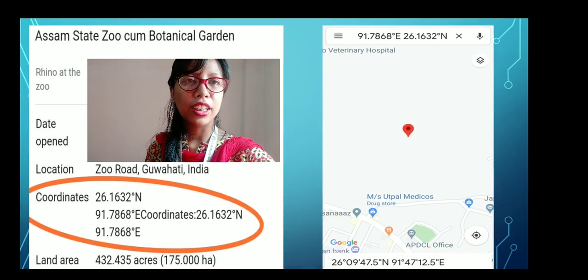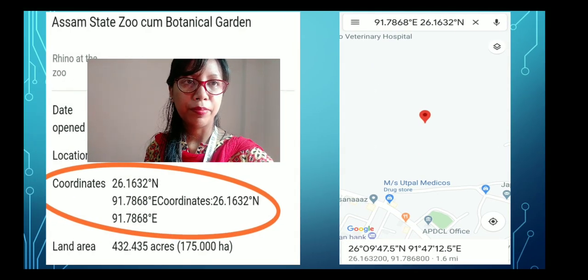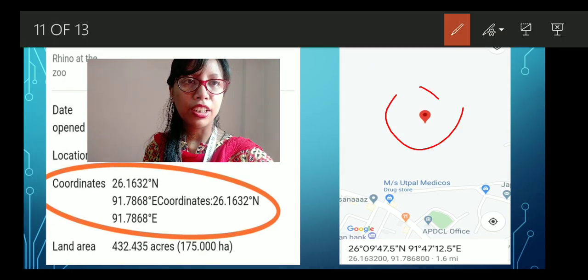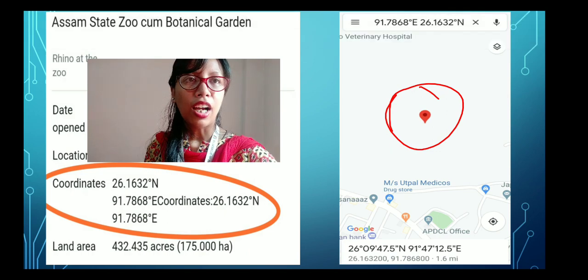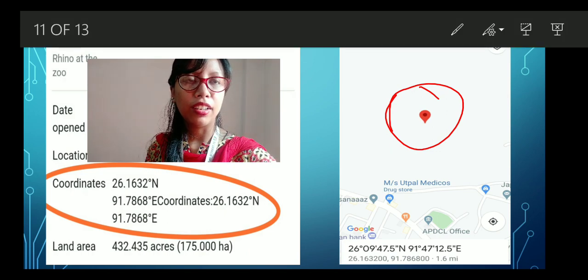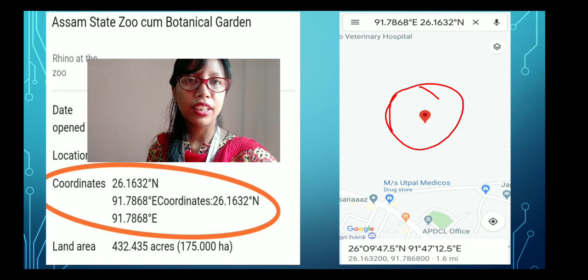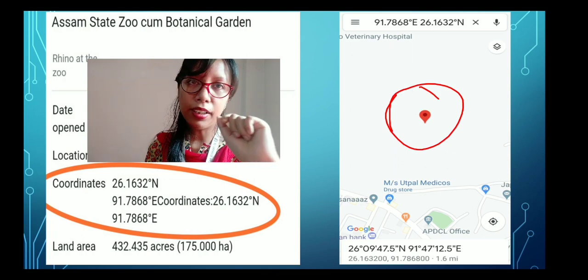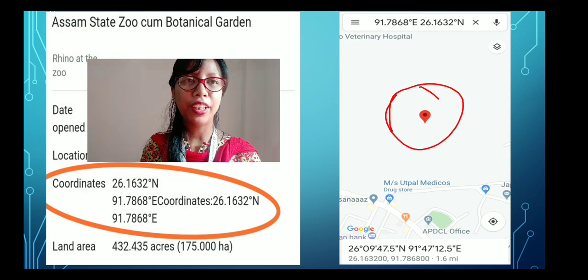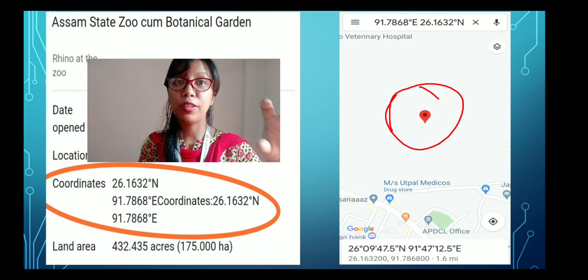Now what we are going to see is that it will show you the location. Okay, here is the location. This is the coordinate: 91.7868 east and 26.1632 degrees north. Clear? So the coordinate is showing the exact location.